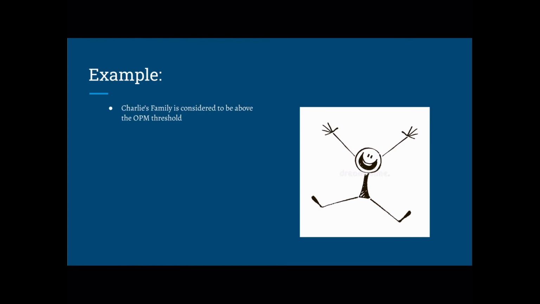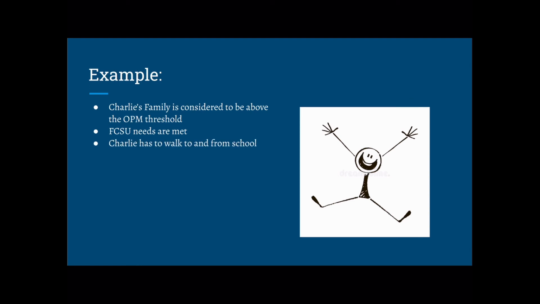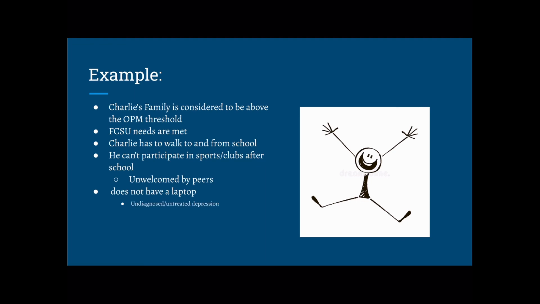Here's an example. Charlie's family is considered to be above the OPM threshold because their FCSU needs are met. However, Charlie has to walk to and from school, he can't participate in sports or clubs after school, and because of this, he's unwelcomed by his peers. He also doesn't have access to technology such as a laptop, and he has undiagnosed and untreated depression. In addition to this, he feels unable to speak up at home and in school.